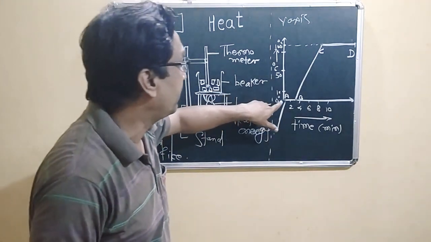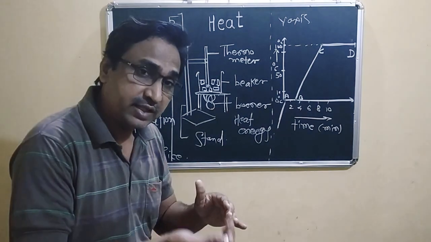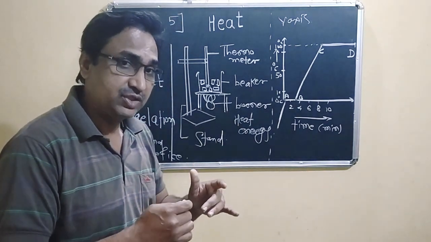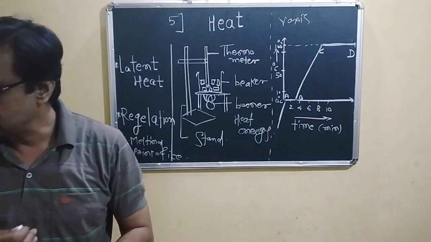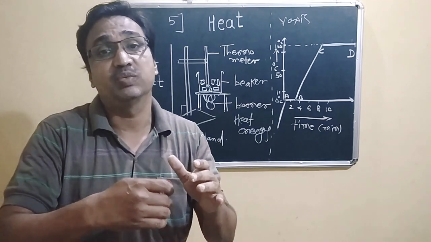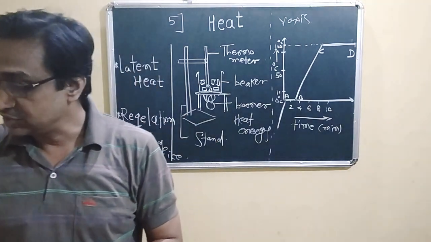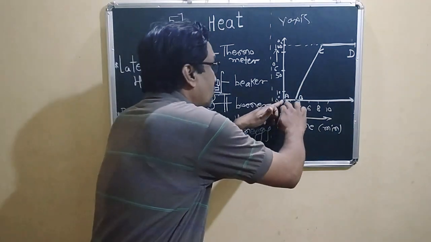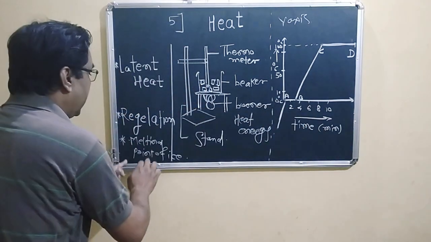At a constant temperature there is a transition, ice is converted into water, that means transition of ice into water, and this constant temperature is called the melting point of ice.